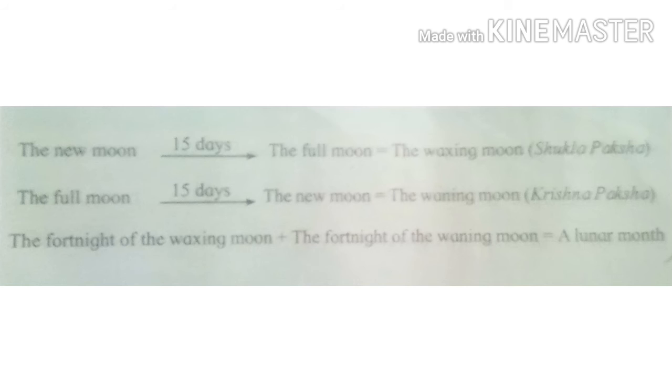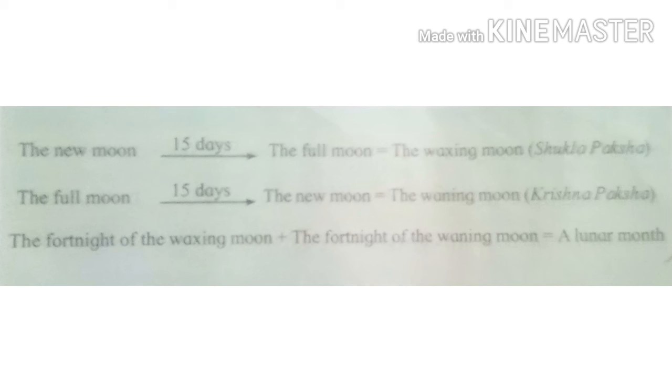Now try to understand this concept, whatever is written on your screen. Now see, the new moon up to the full moon, it takes 14 to 15 days. It means the waxing moon, that is Shukla Paksha.